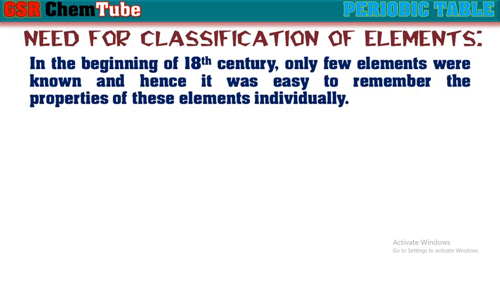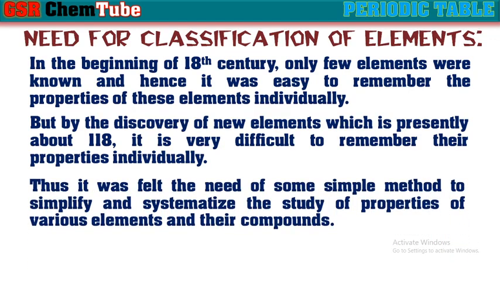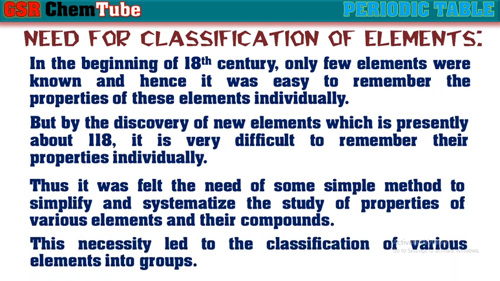In the beginning of the 18th century, only a few elements were known, and hence it was easy to remember the properties of these elements individually. But by the discovery of new elements, which is presently about 118, it is very difficult to remember their properties individually. Thus, the need was felt for some simple method to simplify and systemize the study of properties of various elements and their compounds. This necessity led to the classification of various elements into groups.